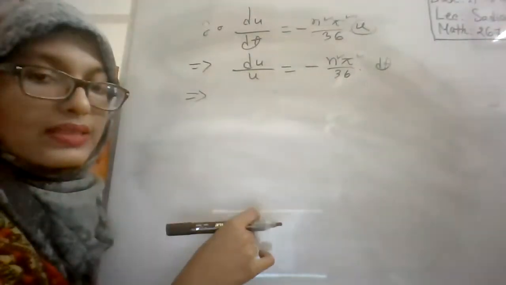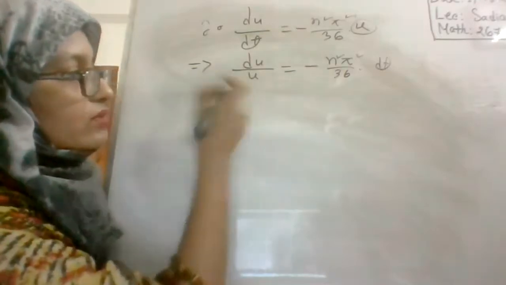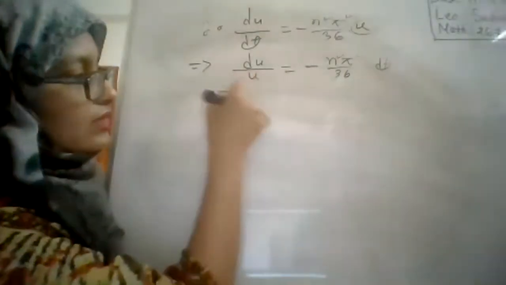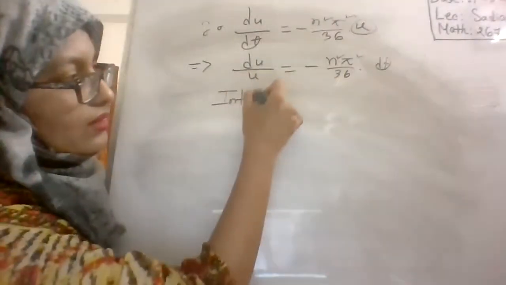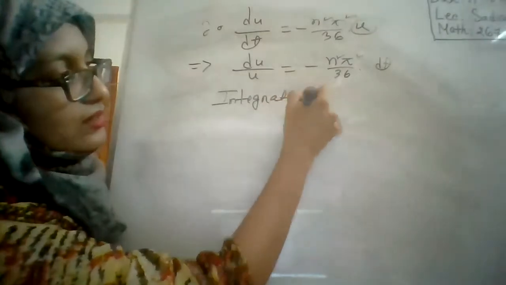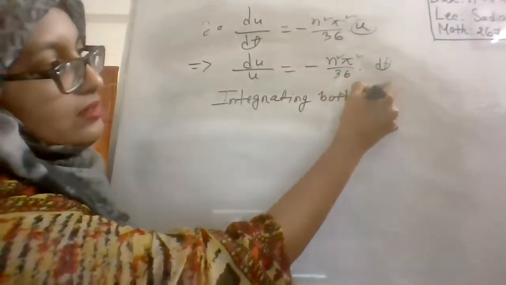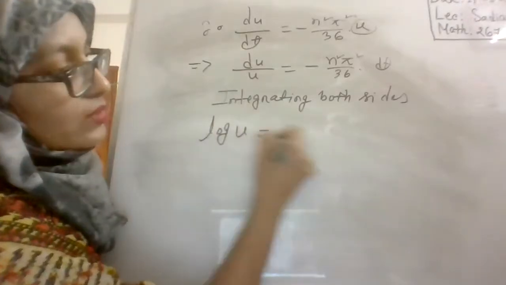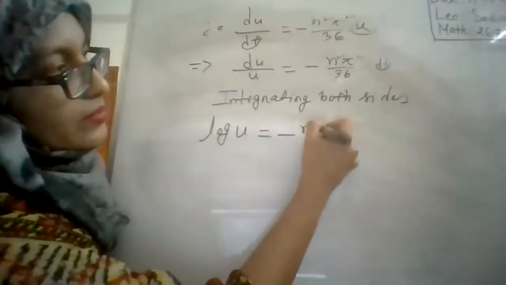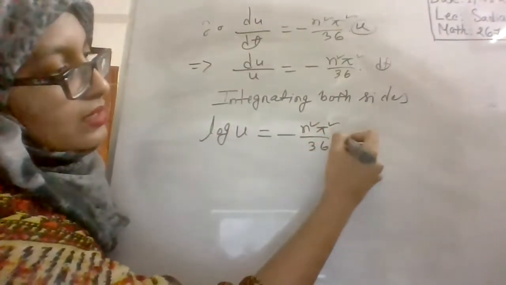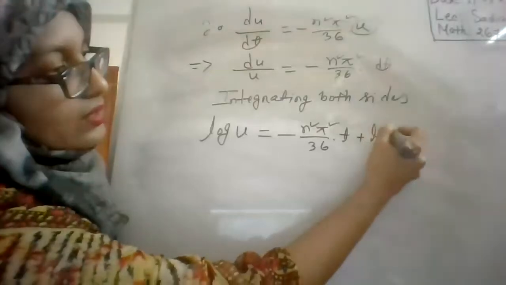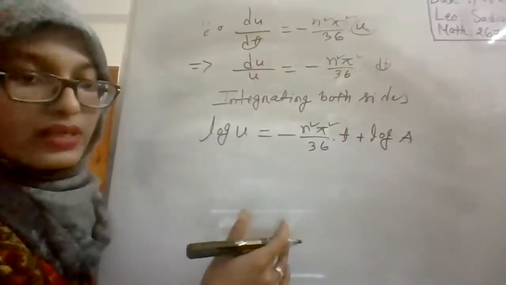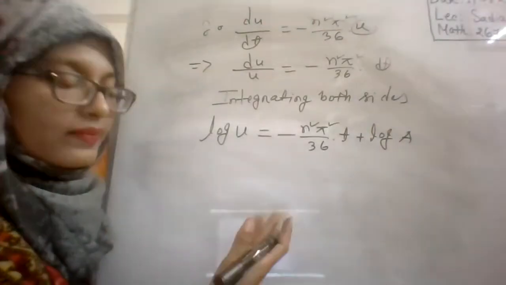What is the integration? Now taking integration on both sides, integrating du by u, we have log u is equal to minus n square pi square by 36 t plus log a. Can anyone say why we are taking the constant as log a?